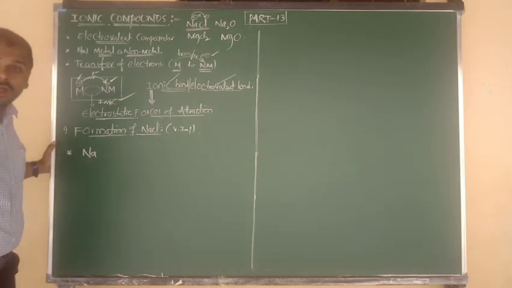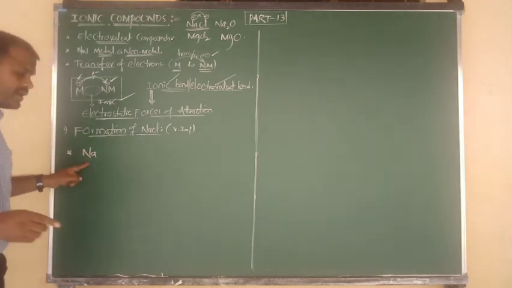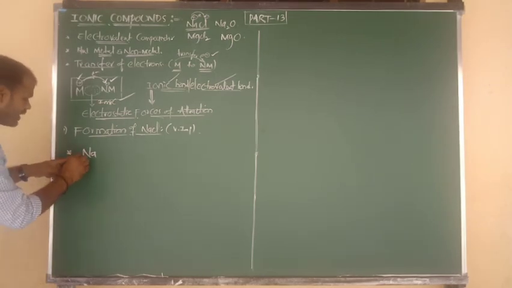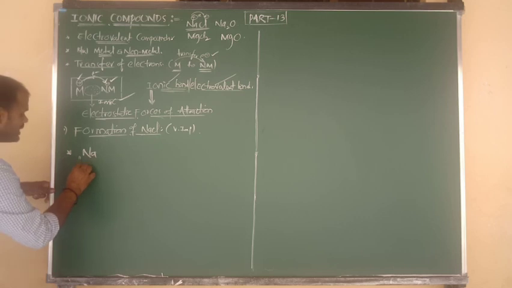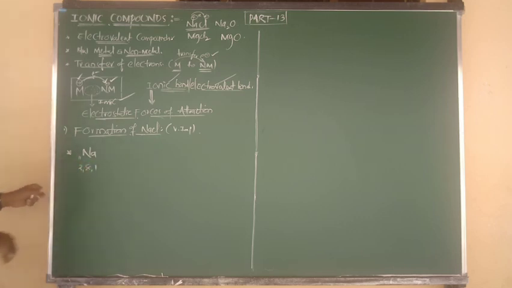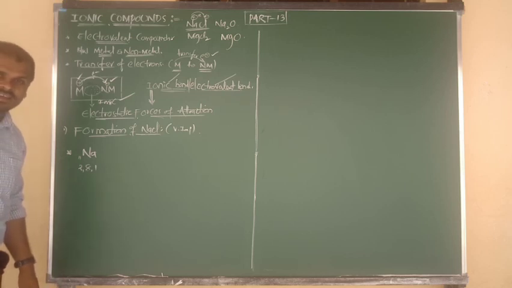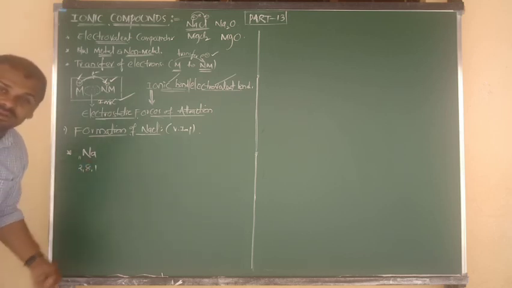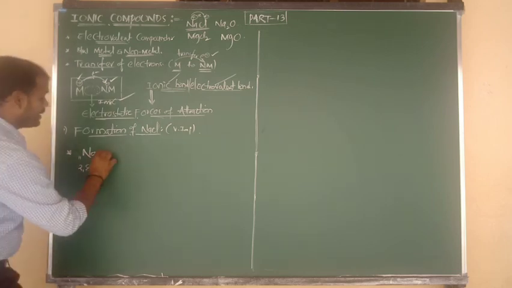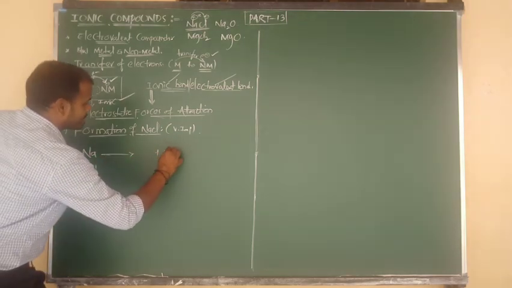Yesterday I already told you its atomic number is 11. So what is its configuration? The configuration is 2, 8, 1. 2 plus 8 is 10, 10 plus 1 is 11 electrons. Here the outermost orbit contains 1 electron, meaning an unstable configuration. So it is ready to lose the 1 electron.